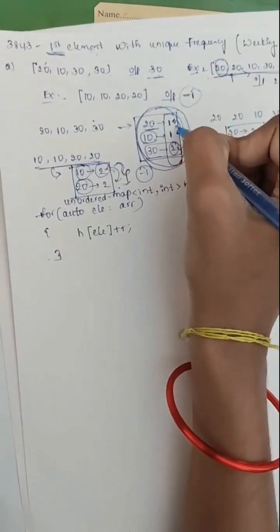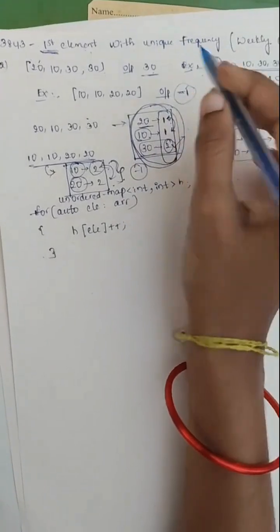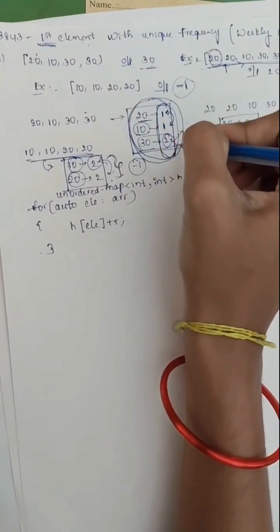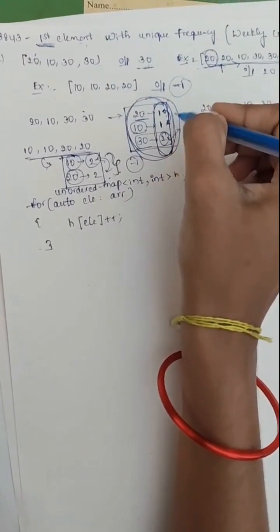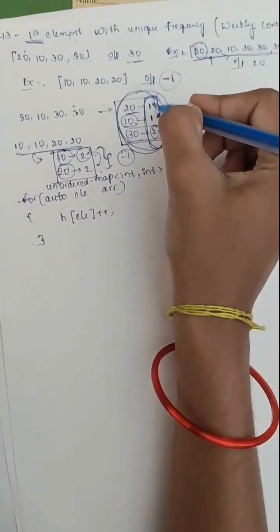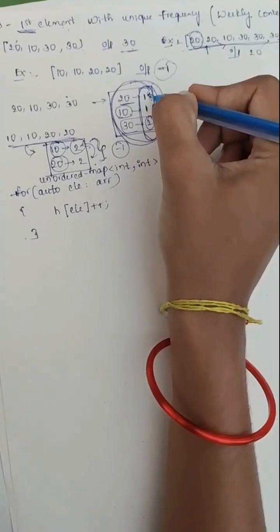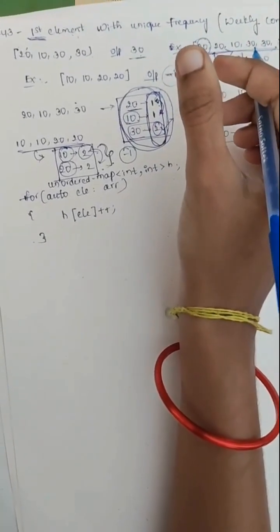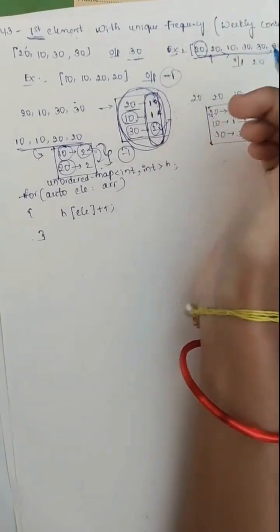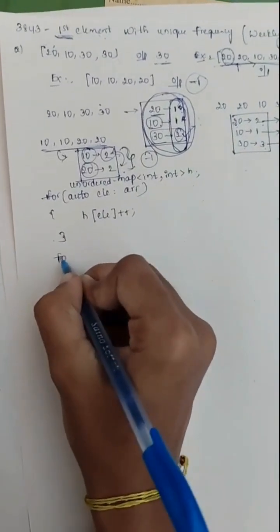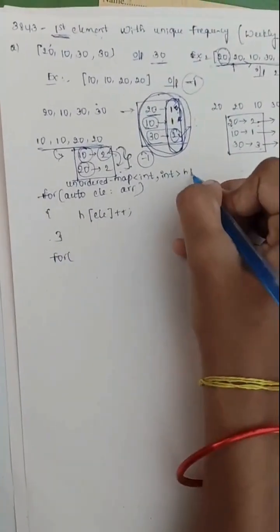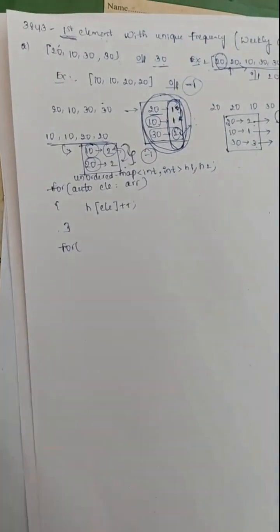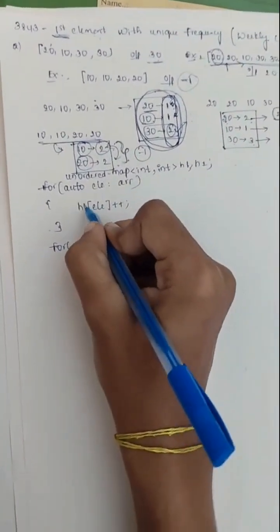For this array we are getting the frequencies, but our task is to consider these frequencies and check whether the same repetition frequency has occurred for any other element or not. So consider another hash map. I have changed H as H1.